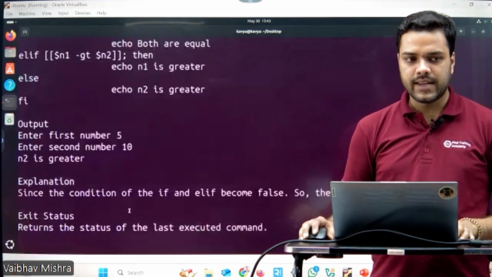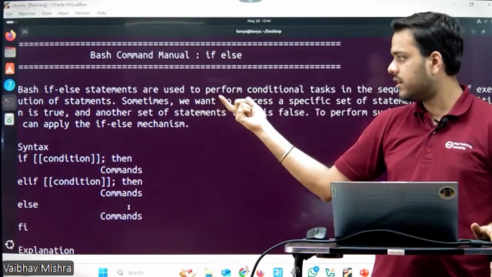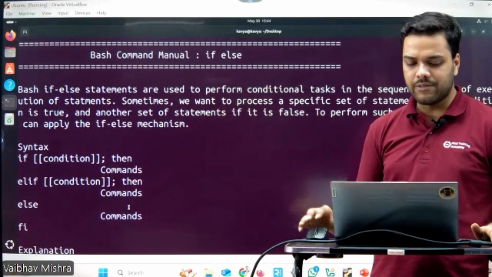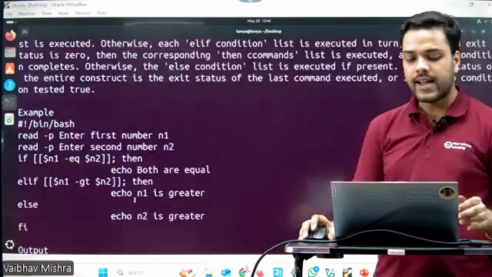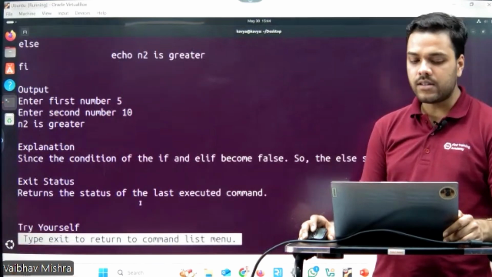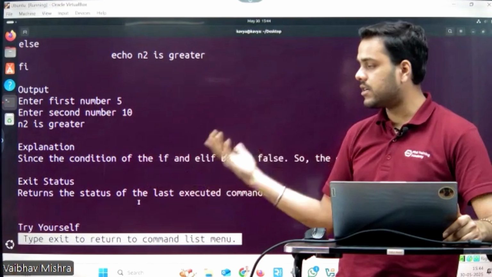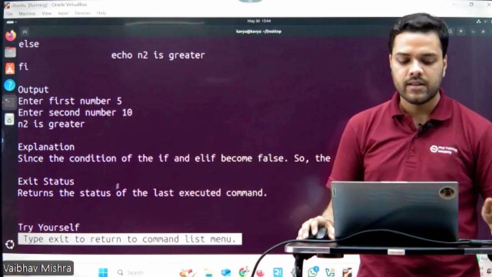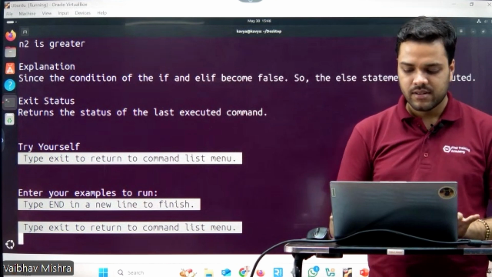Here we have a brief description of the if statement and the syntax of if else which you can use, with some explanation of the syntax. We even have examples with the outputs, an explanation of the output, and the exit status showing what our code is returning. We also have a section to check a command using traversal.